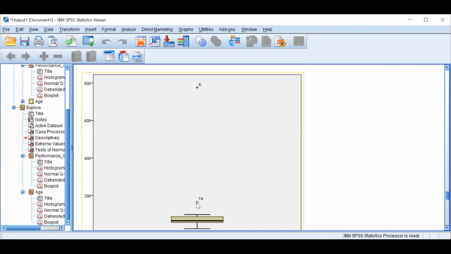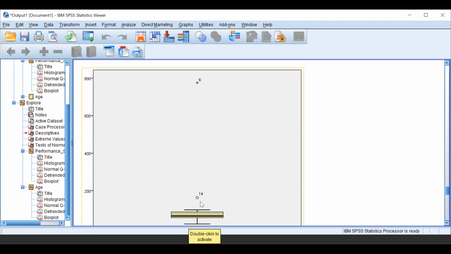Whatever value is written at case number 14 is a potential outlier. Why is it potential? Because it is not within the normal range of the data, but we can still digest this value. It is not going to erode much of the result, but definitely this star value, the respondent number 6, is going to spoil our mean, median, everything.